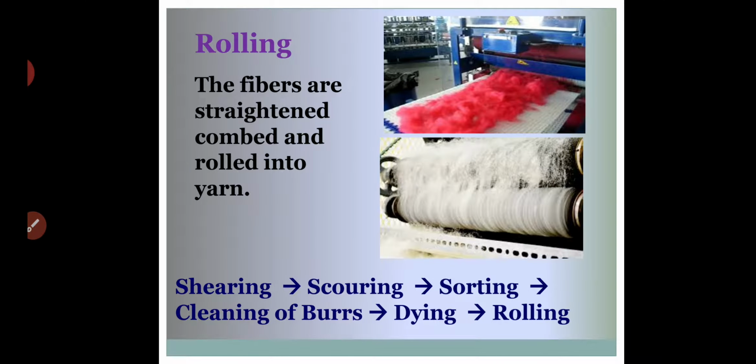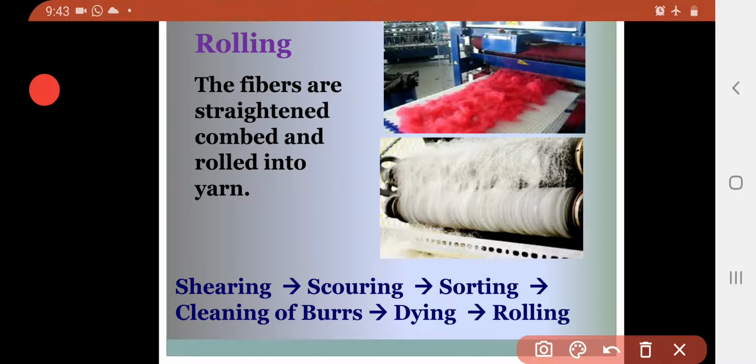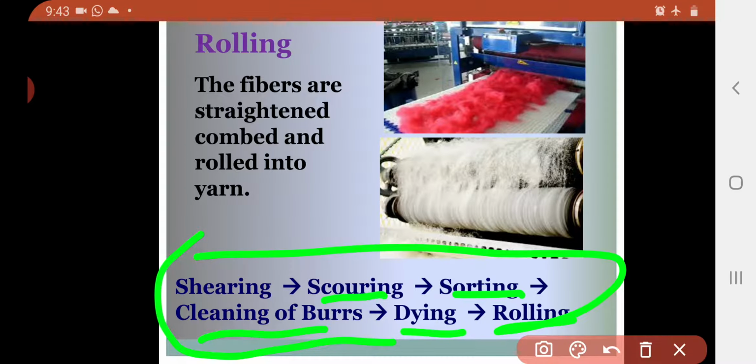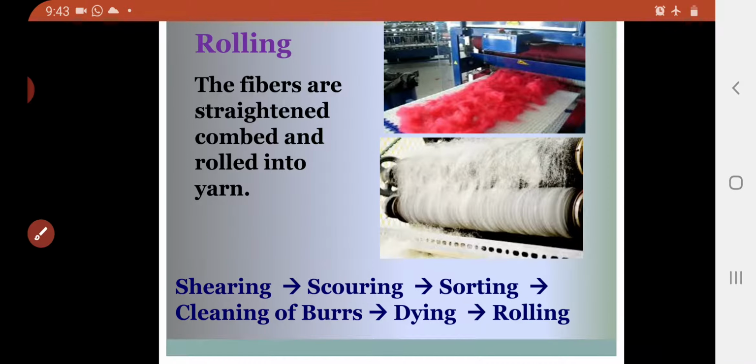So which processes are involved up to getting a simple thread? The first one is shearing, scouring, sorting, cleaning of burrs, dyeing, rolling, and in the end process of rolling we will get the thread. Your mamas in your families sometimes use that thread for stitching. So how many processes are involved? Six processes totally: shearing, scouring, sorting, cleaning of burrs, dyeing, rolling. Then afterwards that thread will be ready and it will come to our home.